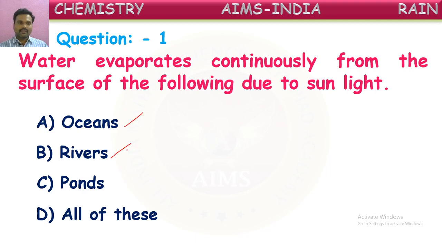From these all. Yes, you are correct. Many of you have already given the correct answer. From these all, water will be evaporated due to sunlight. So what will be the correct answer now? Yes, these three are correct. From these all, water evaporates. Not only these, even lakes, seas, and streams are also evaporated because of sunlight.